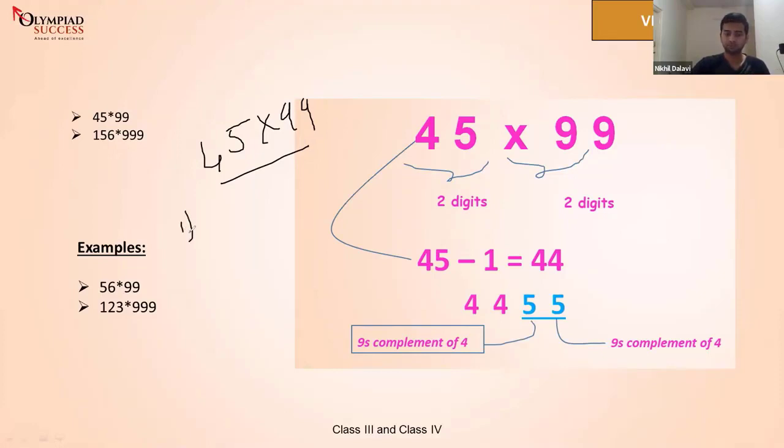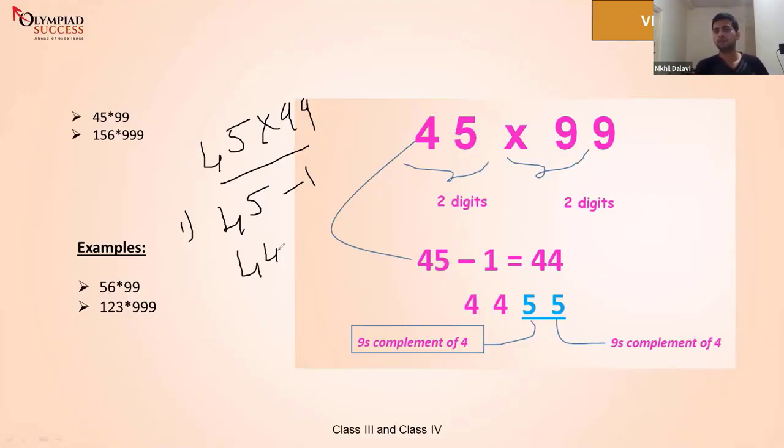Listen carefully. There are two steps of solving it. The first step is 45 minus 1. How much is 45 minus 1? I want everyone to answer this. Great. 45 minus 1 is 44. So what I will do now is write 44 here. Did everyone understand?